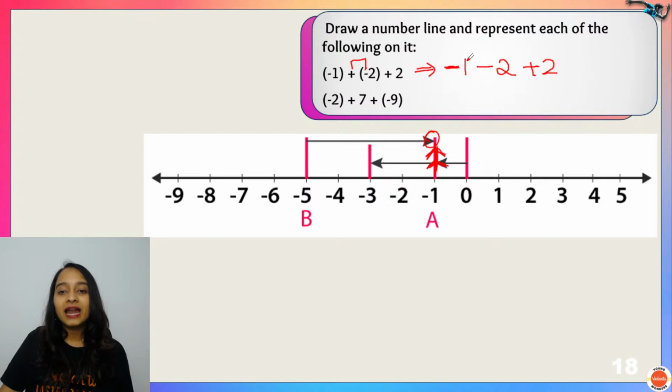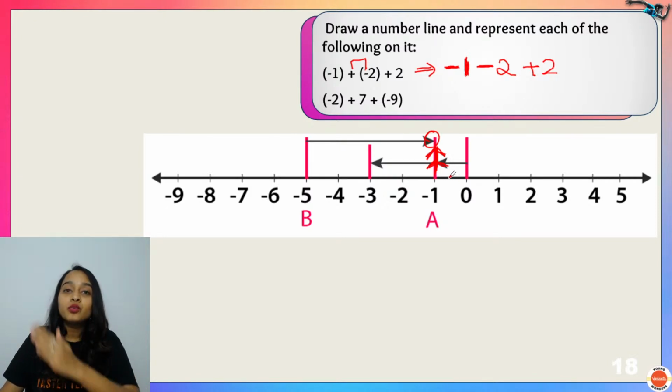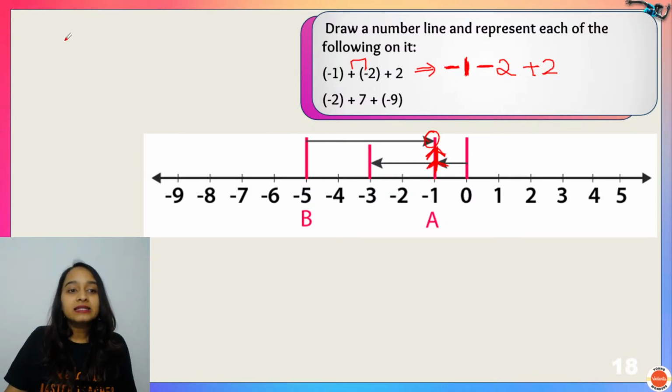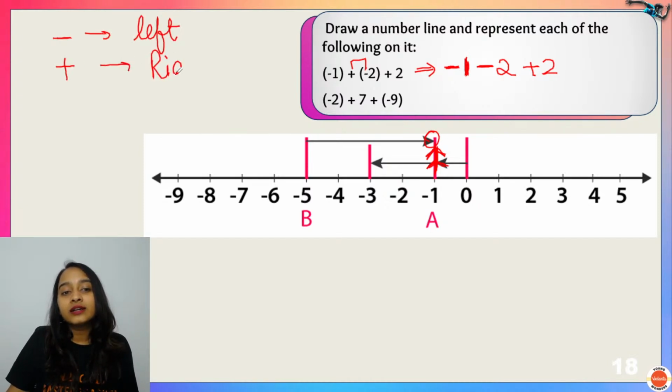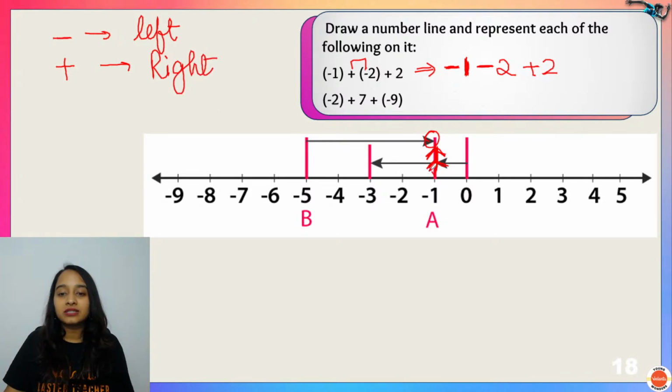Then since you have minus 2, we are going to move towards the left side because subtraction is moving towards the left and addition is moving towards the right side. Okay? How many steps? 2 steps. 1, 2. So you are reaching at minus 3, right?